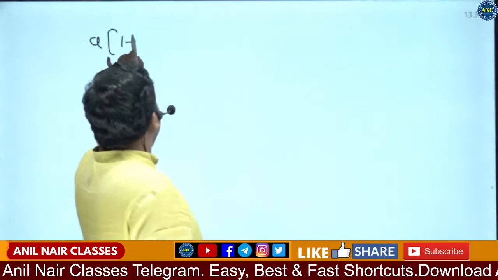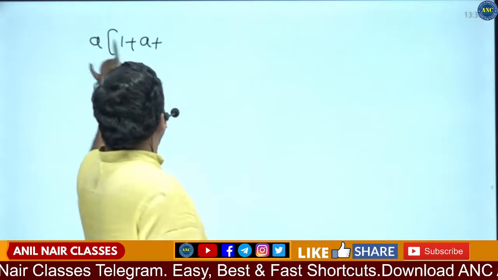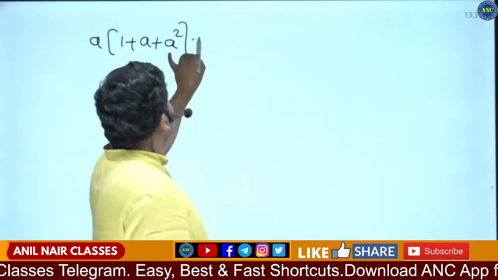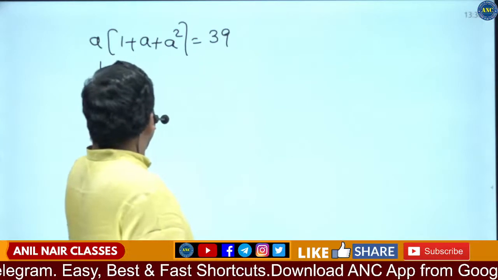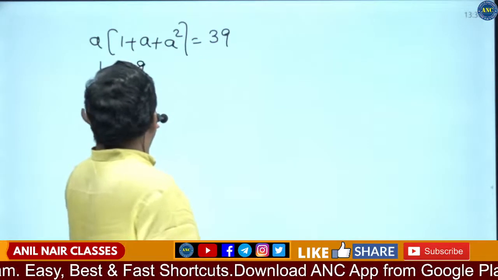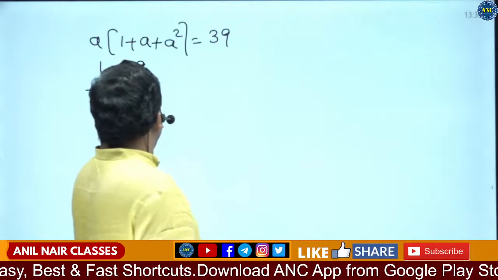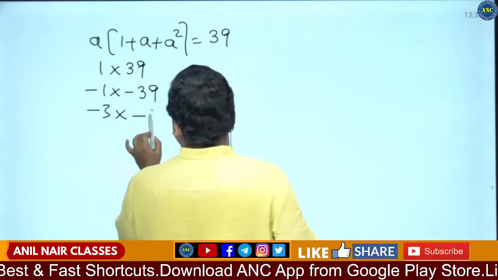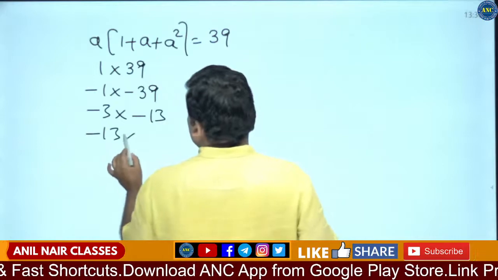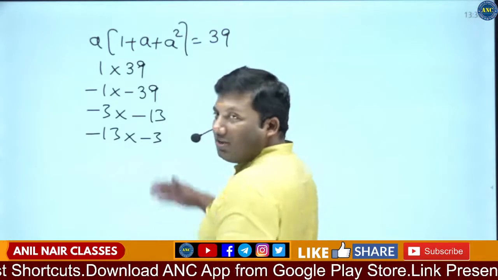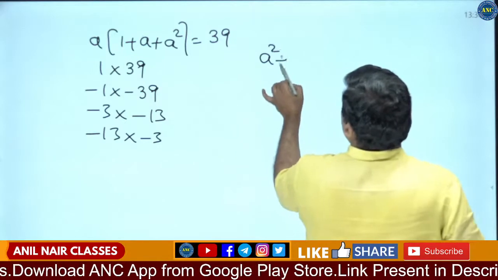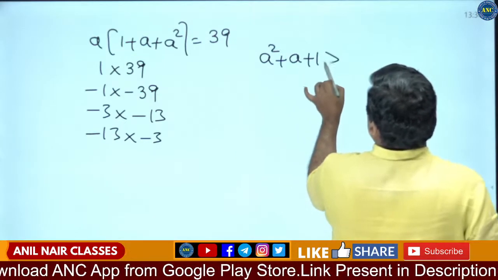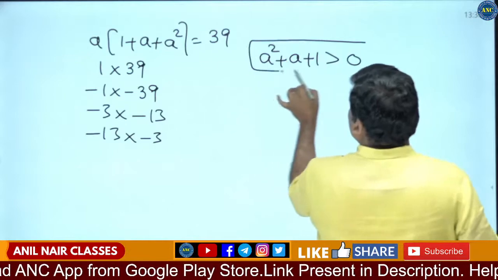A into 1 plus a square is equivalent to 39. It can be written as 1 into 39, minus 1 into minus 39, minus 3 into minus 13, minus 13 into minus 3. These are the many ways. Out of these ways, what is it that we discussed? A square plus a plus 1 is always greater than 0.